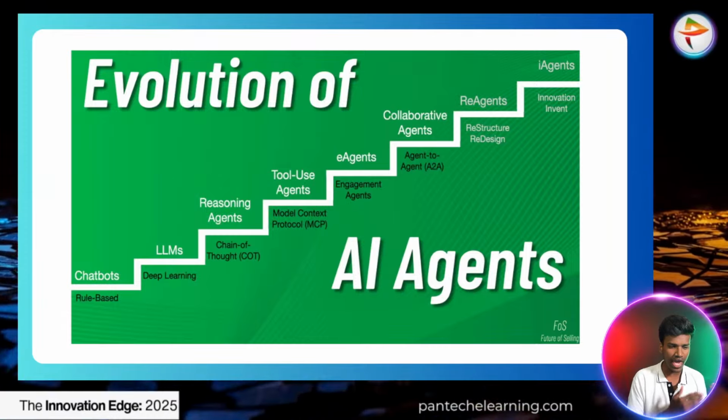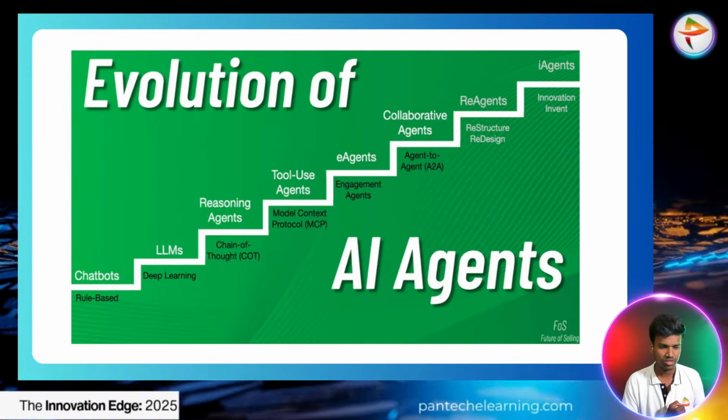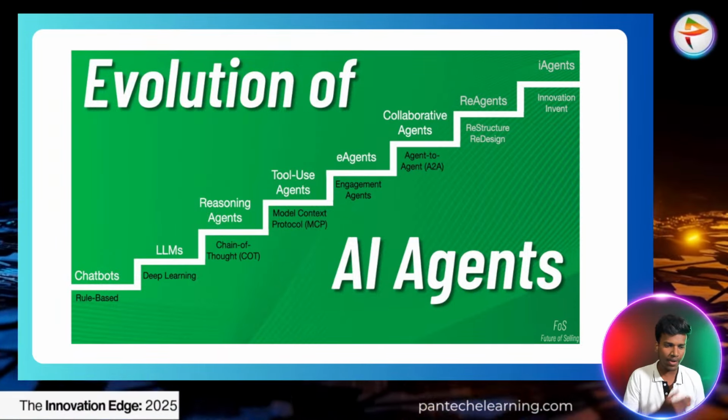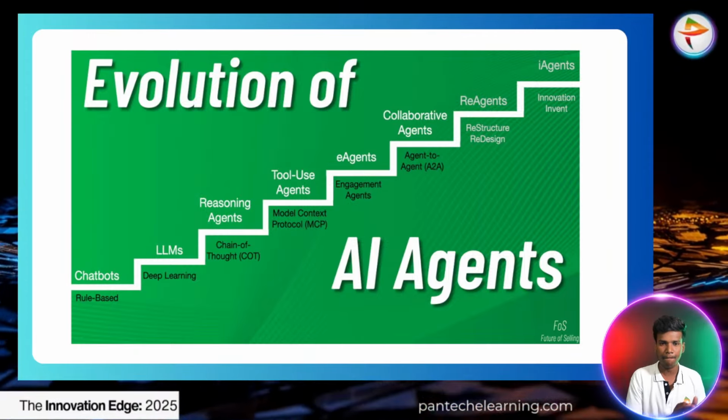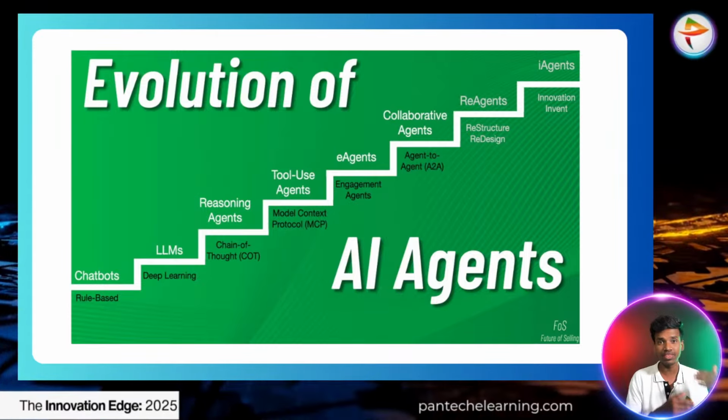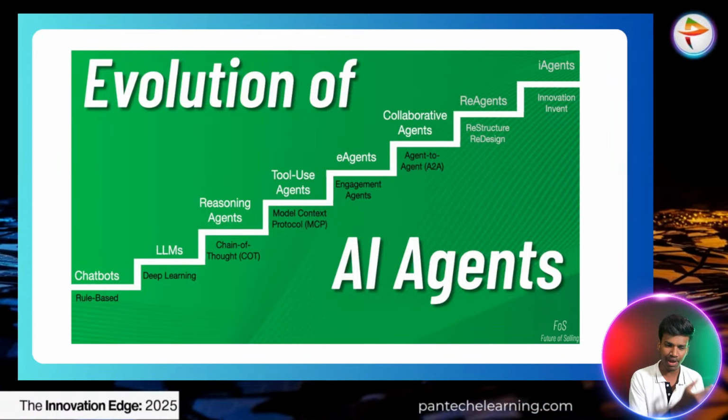And the E agent is an engagement agent. So the engagement agent means they have one goal-based focus. Collaborative agent means agent to agent, one agent to another agent, multi agents interacting with each other. So that represents the collaborative agent.